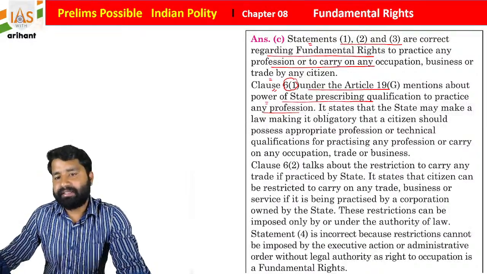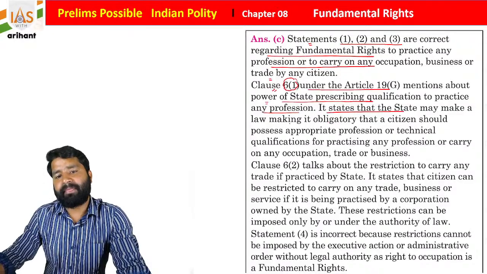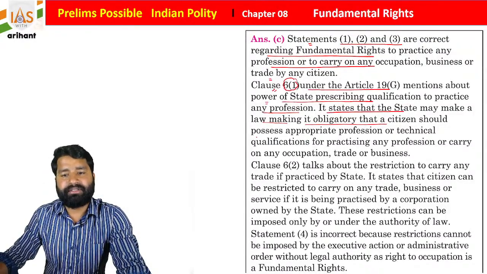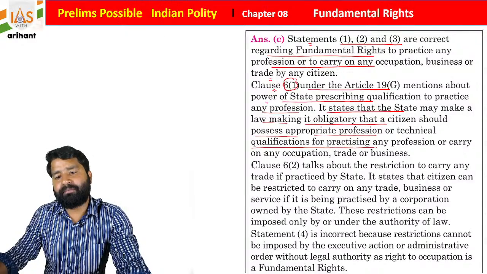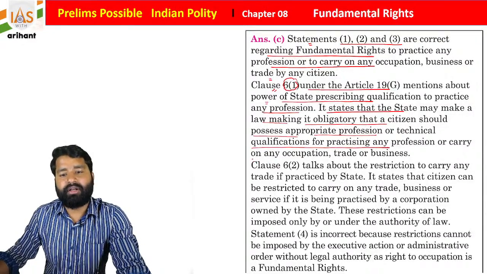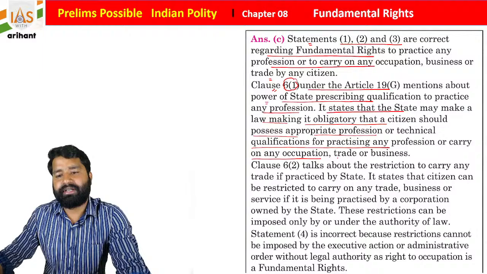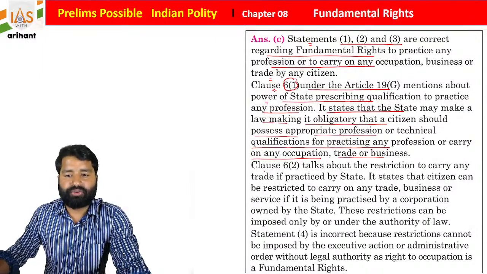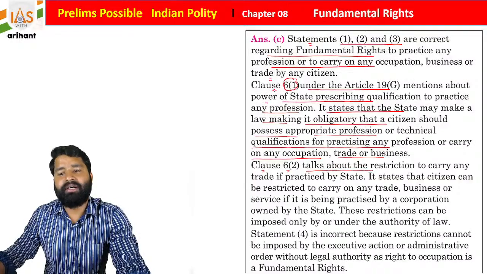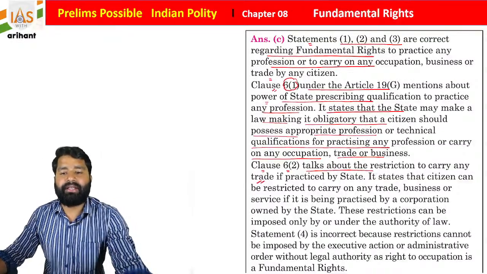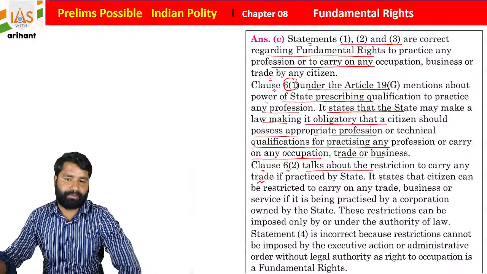So the state may make a law making it obligatory that a citizen should possess appropriate professional or technical qualification for practicing any profession or carrying on any occupation, trade or business. Okay, clause 6 subclause 2 talks about the restriction to carry on any trade if practiced by the state.